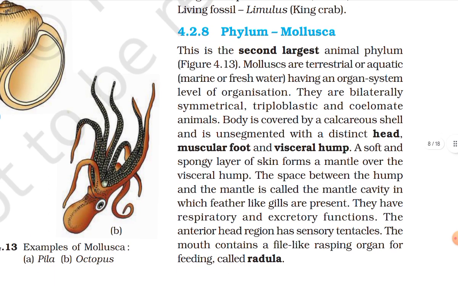Phylum Mollusca. This is the second largest animal phylum. Mollusca are terrestrial or aquatic, marine or freshwater, having an organ system level of organization. They are bilaterally symmetrical, triploblastic, and coelomate animals. The body is covered by a calcareous shell and is unsegmented, with a distinct head, muscular foot, and visceral hump.